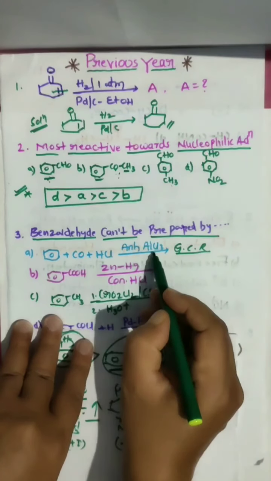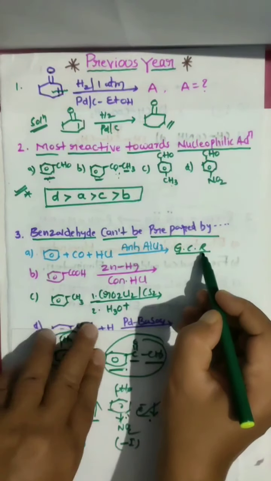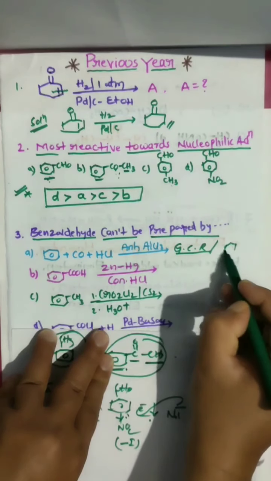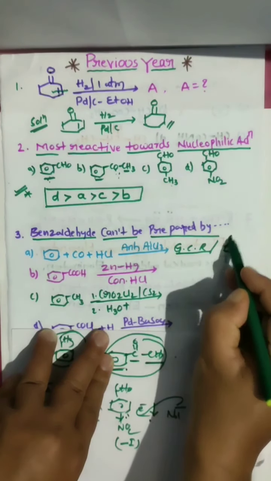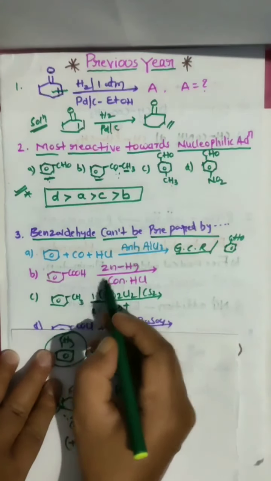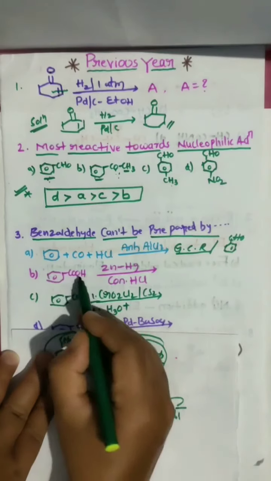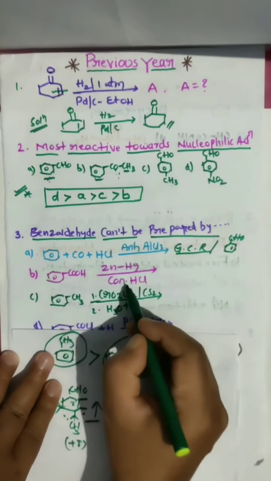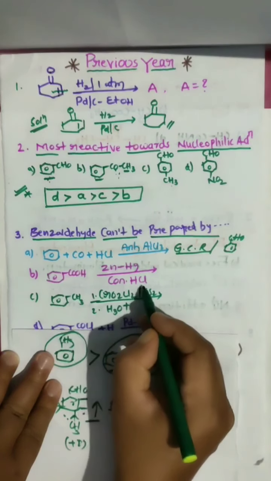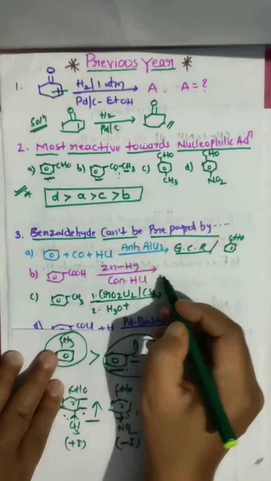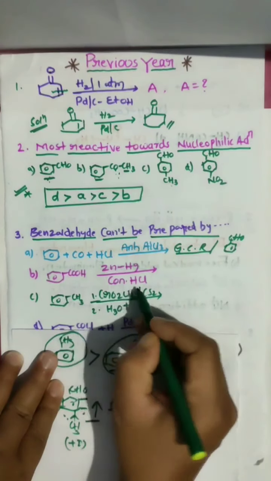CO, HCl in the presence of AlCl3, the Gattermann-Koch reaction. So here we can prepare benzaldehyde, no problem. With the Gattermann-Koch reaction, we can easily prepare benzaldehyde. And next you go for this. This is benzoic acid, with Zn-Hg, that is zinc amalgam, in the presence of concentrated HCl. This we learned, which reaction? Zinc amalgam and concentrated HCl.